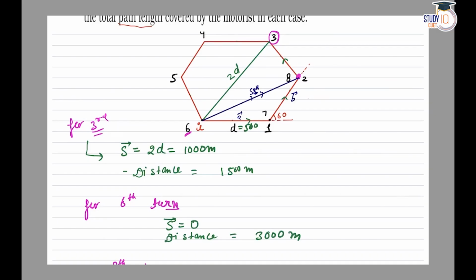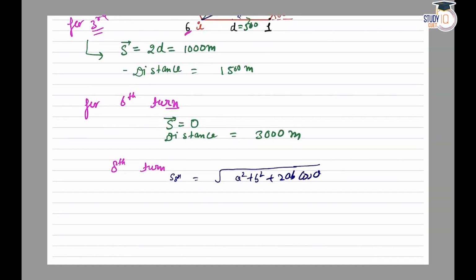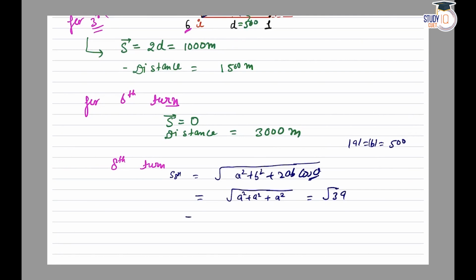under root of A square plus B square plus 2AB cos theta, where theta is the angle between the two vectors A and B, which is 60 degrees. We know that mod A is equal to mod B is equal to 500 meters, so A is equal to B. So we have under root of A square plus A square plus 2A square cos theta. Cos theta is equal to 1 by 2, so 2 into 1 by 2 cancels, giving root of 3 A square. So displacement is equal to root 3 into A, which is root 3 into 500.